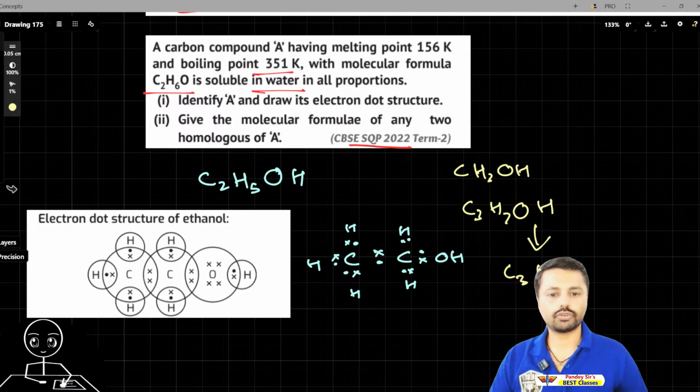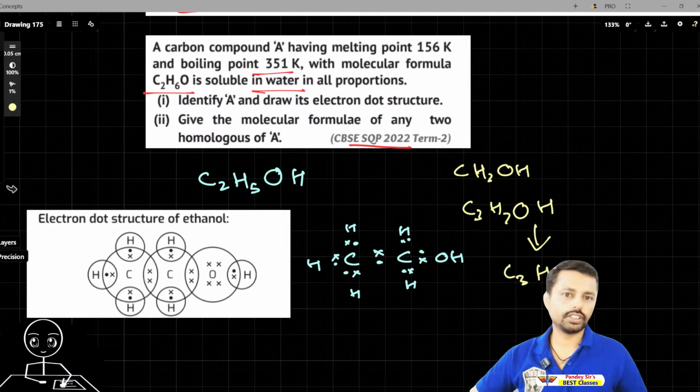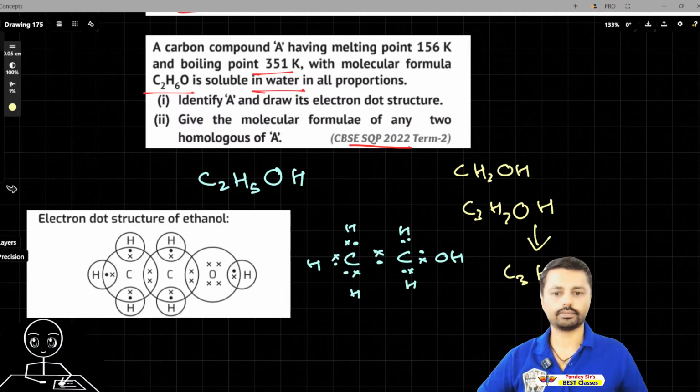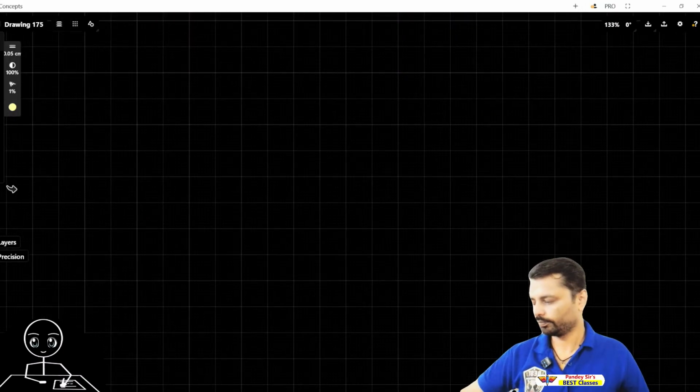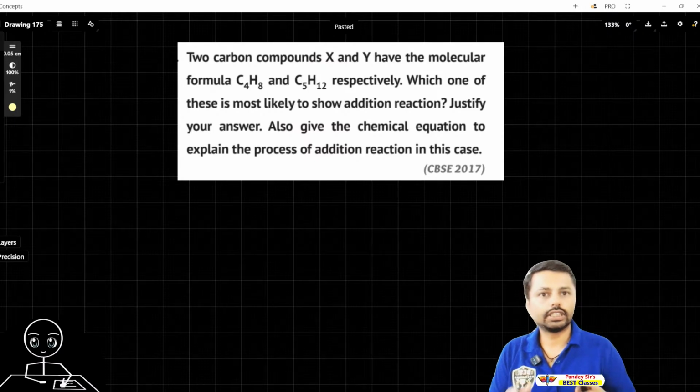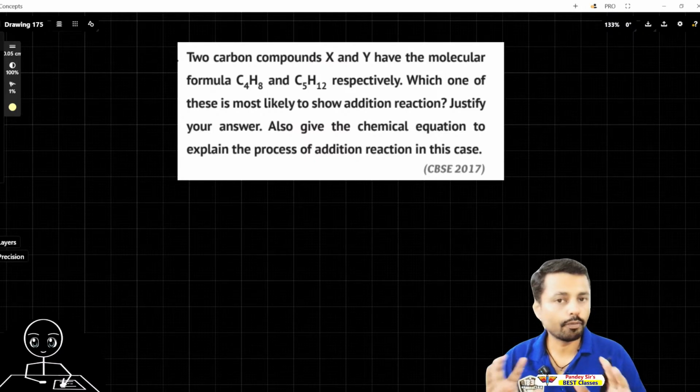So next question from this chapter. Now this is a thinking question. Can you think and can you understand? Let's see. It was asked in 2017. This is actually a very good competency based question.